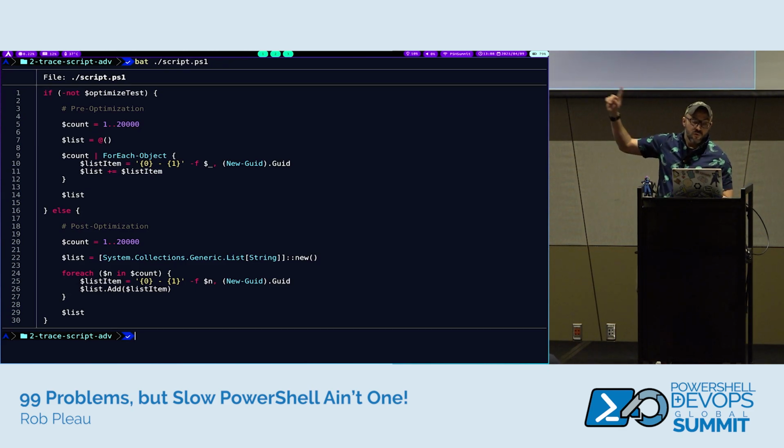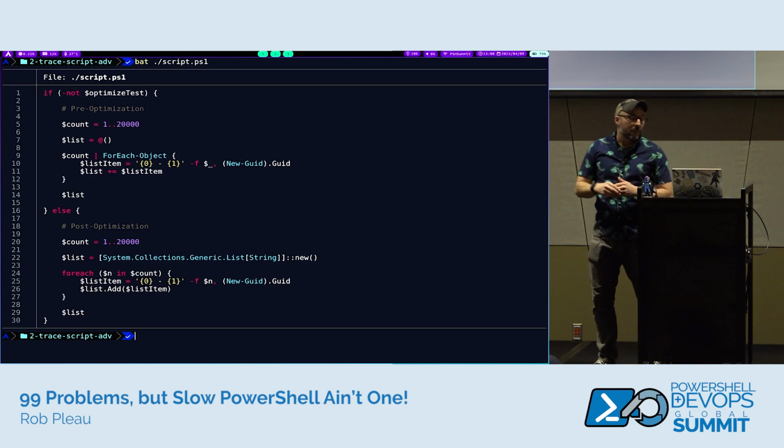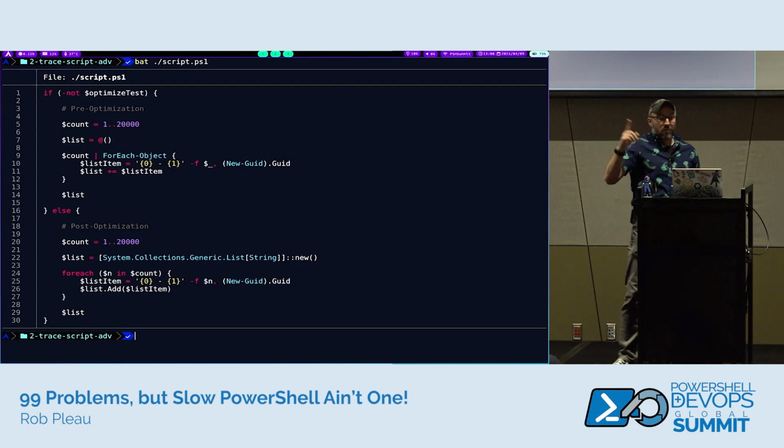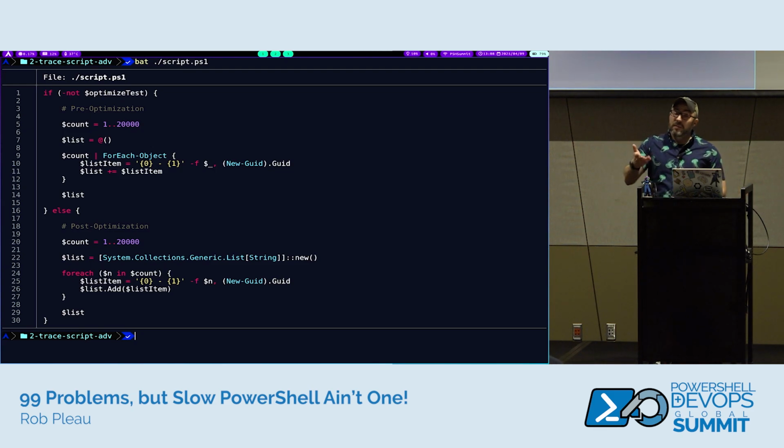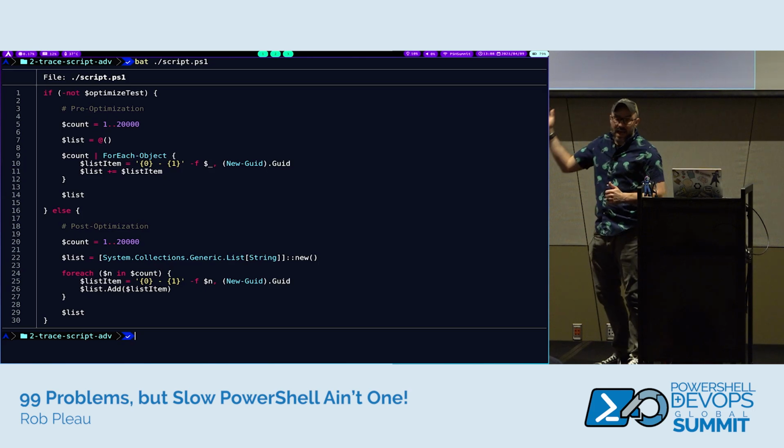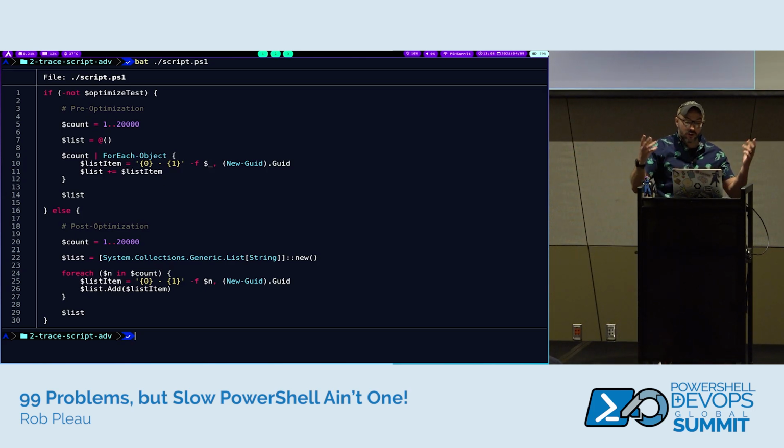We're going to iterate 1 through 20,000, and we're going to use the pre-PowerShell 7.5 plus equals to add that to an array, versus defining a System.Collections.Generic.List, in this case just of strings. Actually, I probably could have done it of type GUID. Maybe that's a performance optimization, I don't know. So we're being a little sloppy here. But the real focus of this is line 22 and line 26 and 11, where we're just basically adding to those different types of collections or arrays.